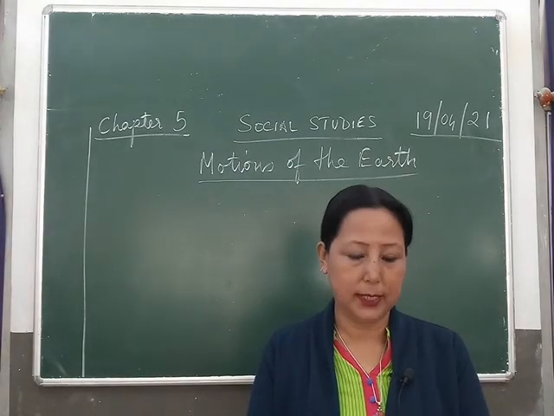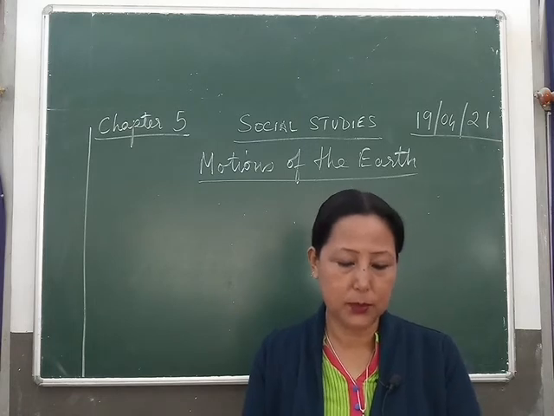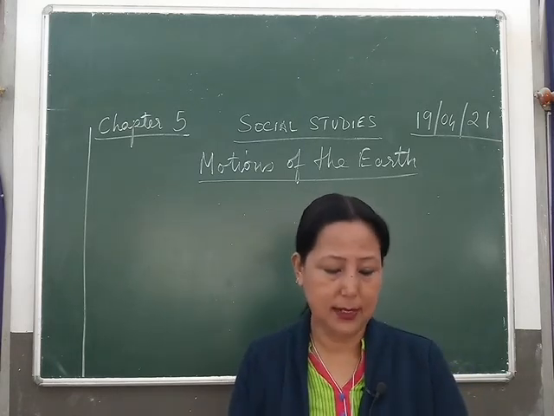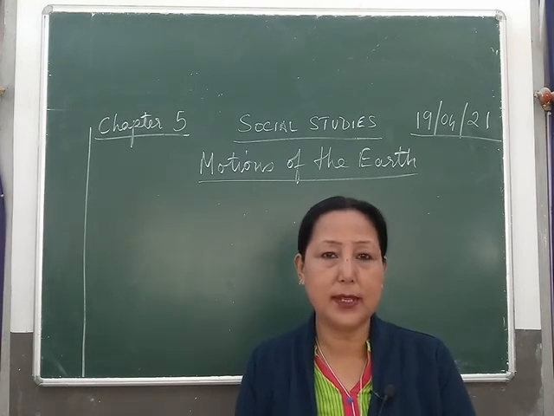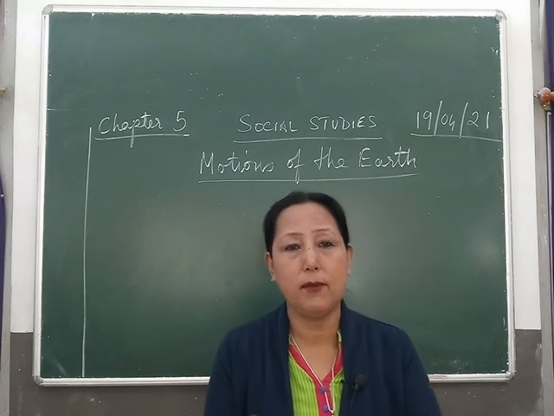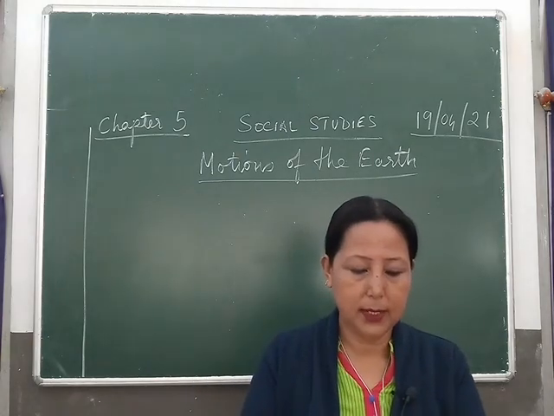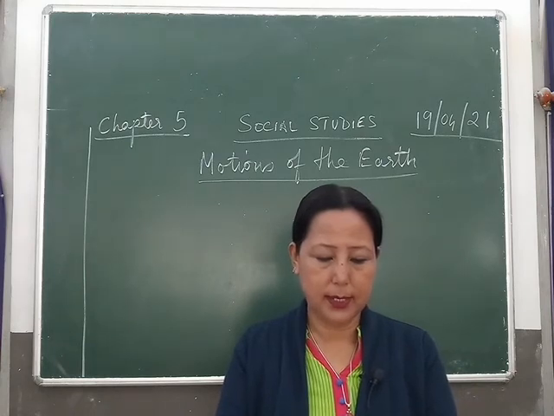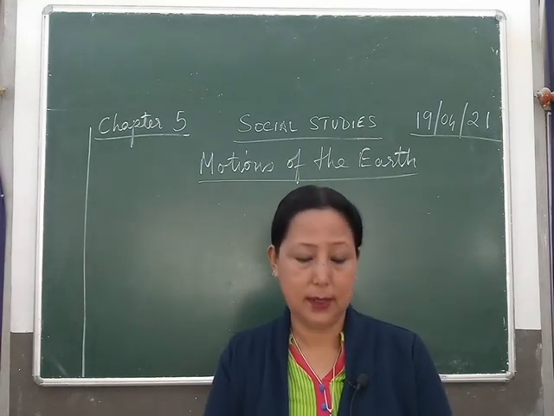Now revolution. It refers to earth's movement around the sun. It takes 365 1/4 days to complete one revolution, okay. Earth moves at a speed of 30 kilometers per second around the sun, okay.